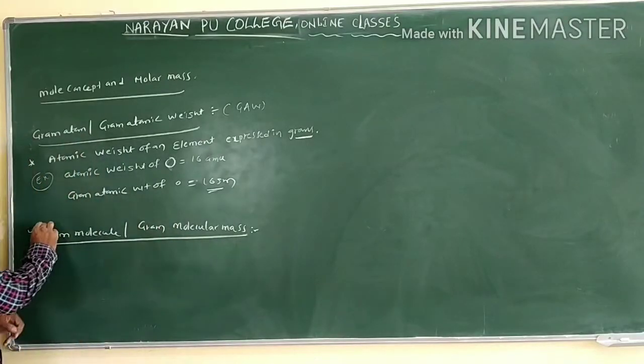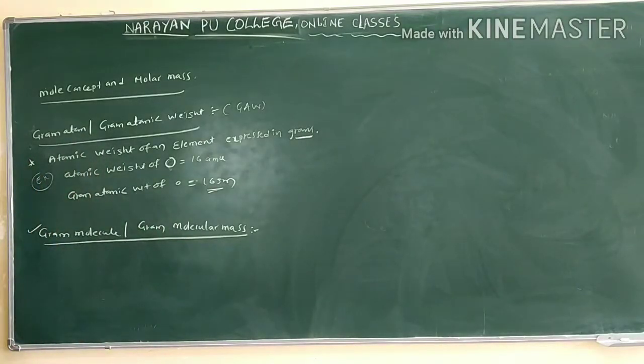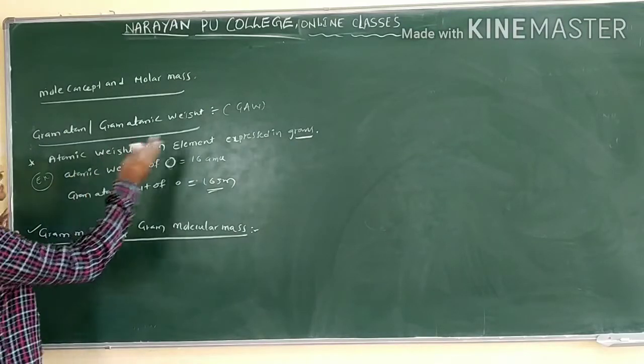Now we have the next one: gram molecule or gram molecular mass. What is gram molecular mass? It means the molecular mass of a substance expressed in grams only.